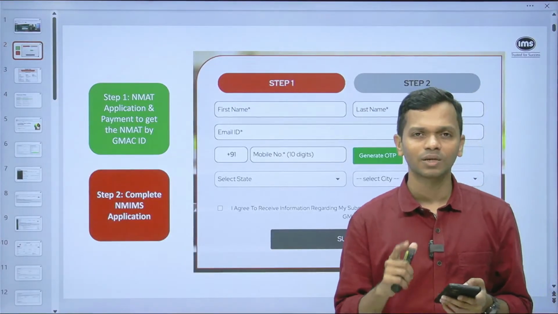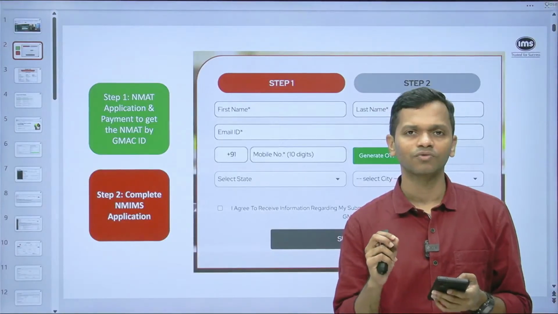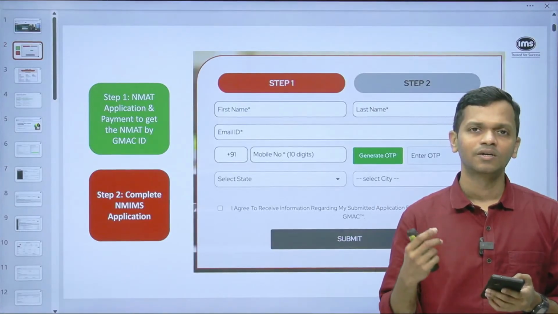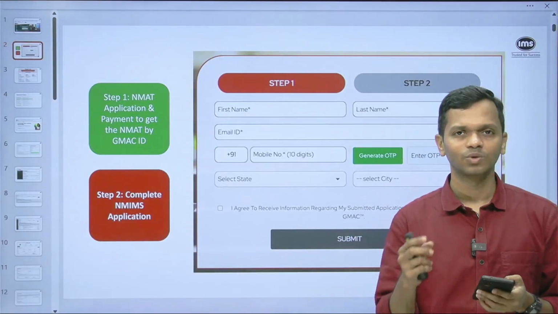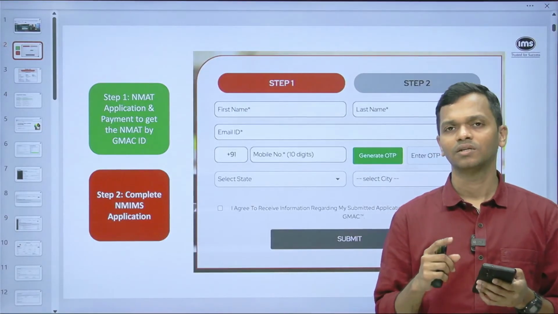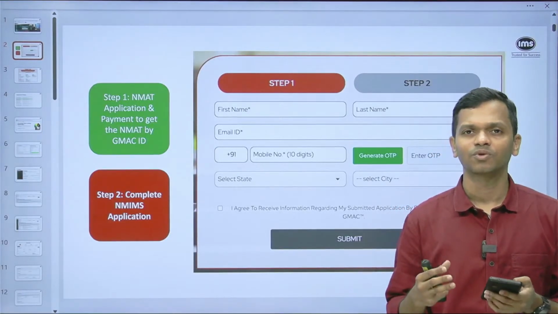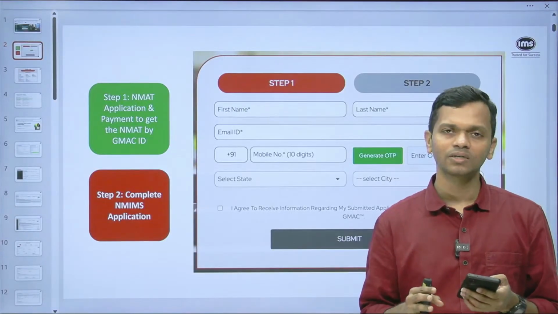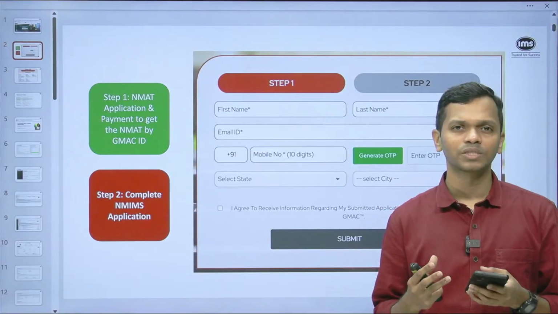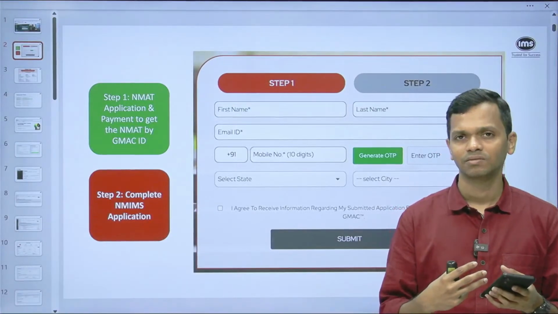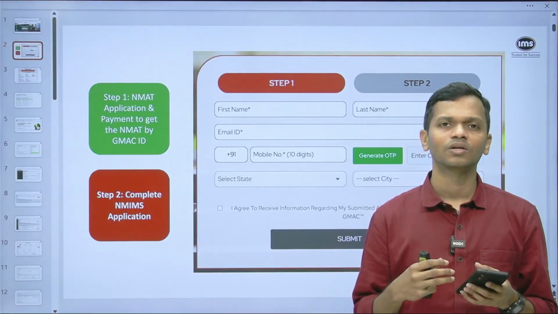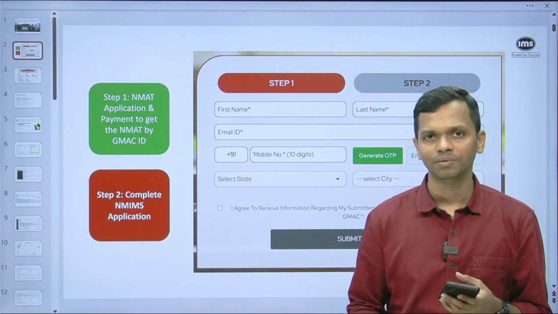MyCAT will typically be on the first Saturday of December, and SNAP dates are already out, so you know those 3 dates. Depending on how many SNAP attempts you are taking, you can either fit one NMAT attempt in December or take an attempt in November. I generally tell people that if you are decently confident and prepared, you take NMAT prior to CAT. There's absolutely no harm in doing it. But sometimes students think that it will disturb their CAT preparation a little bit and divert their attention. In that case, you can always decide to take NMAT later, okay?